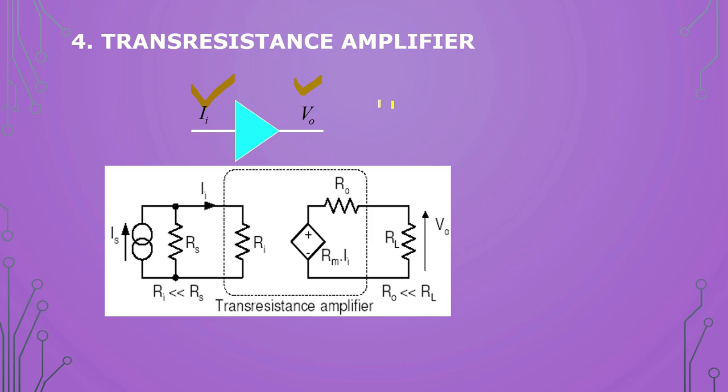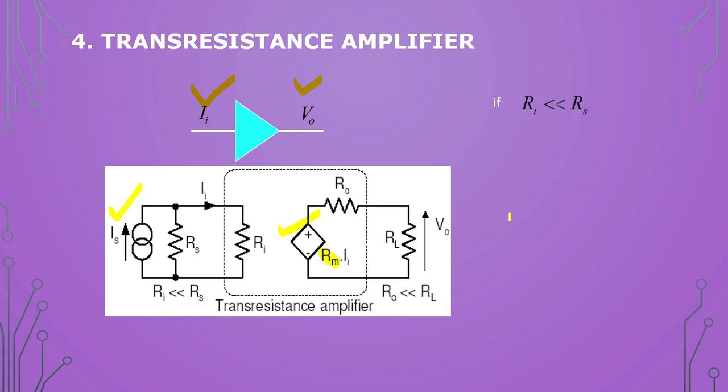So it will be the ratio of output voltage to input current in a similar manner. Previously transconductance was represented by Gm. Now we will represent resistance with Rm. Here we have the current source at the input and the voltage source at the output. This is the symbol of the current source, this is the symbol of the voltage source. Input is current, output is voltage.